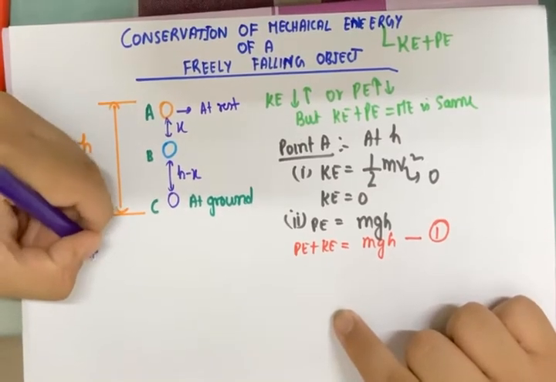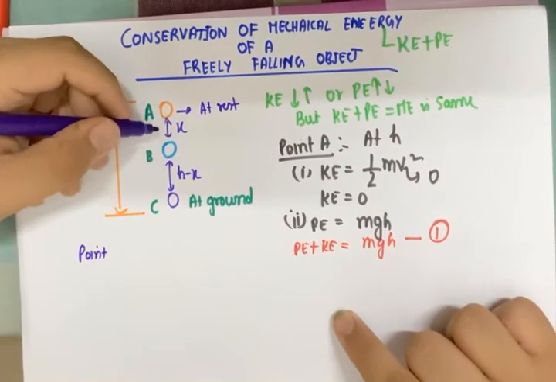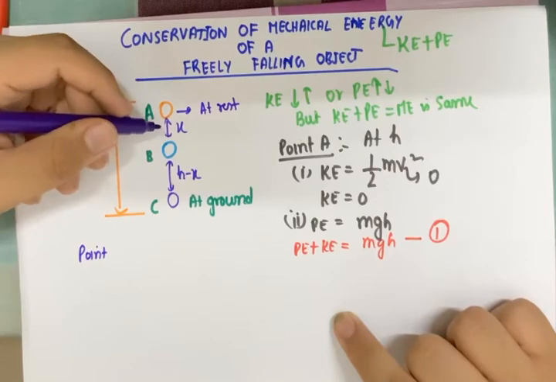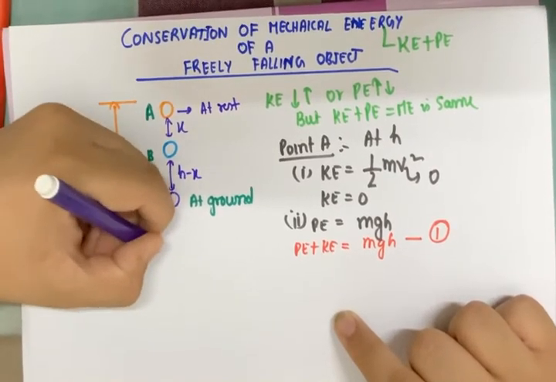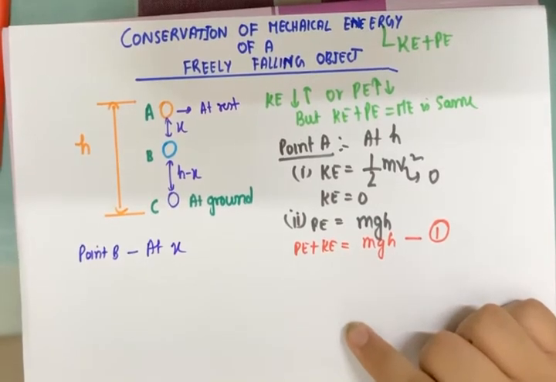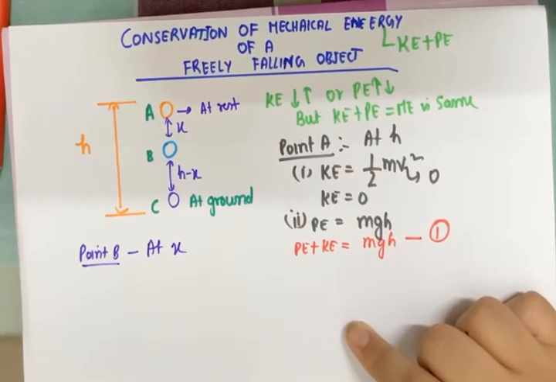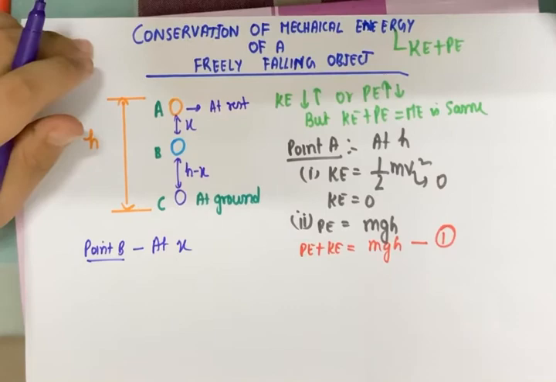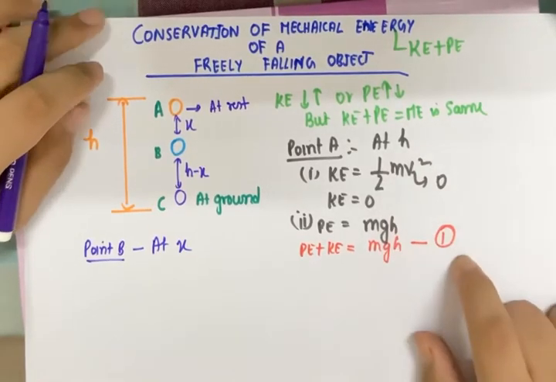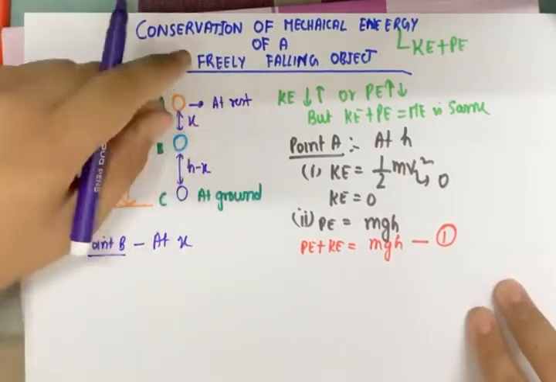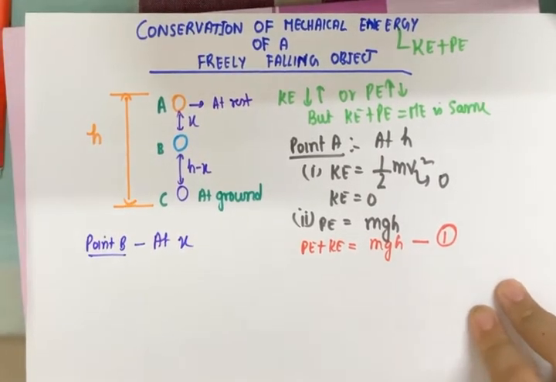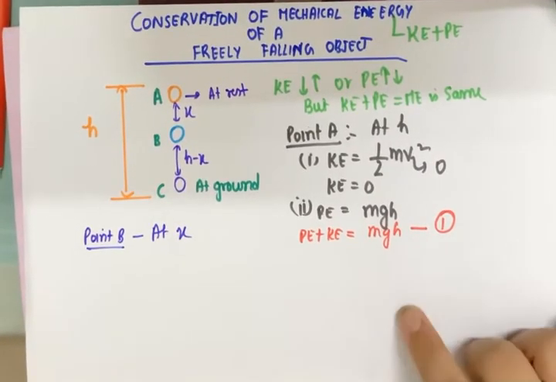Point B, when the object is at a height x. So at x, this I am comparing. Now before I move on to the expressions of kinetic and potential energy, I know that in kinetic energy I have to use the velocity. Have I derived velocity right now? I have not. So what I have to do first? I have to derive velocity.